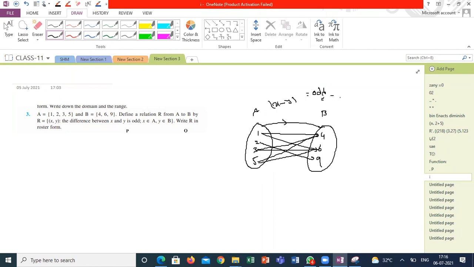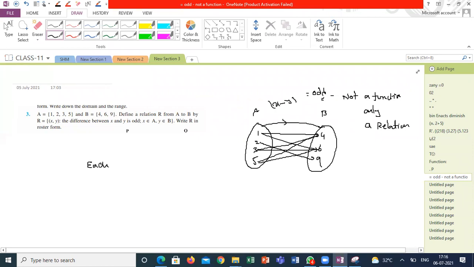And this is not a function. This is only a relation. Why won't we call it a function? What is the definition of the function? Each and every element of A should map with B, and every element should have only a unique mapping.